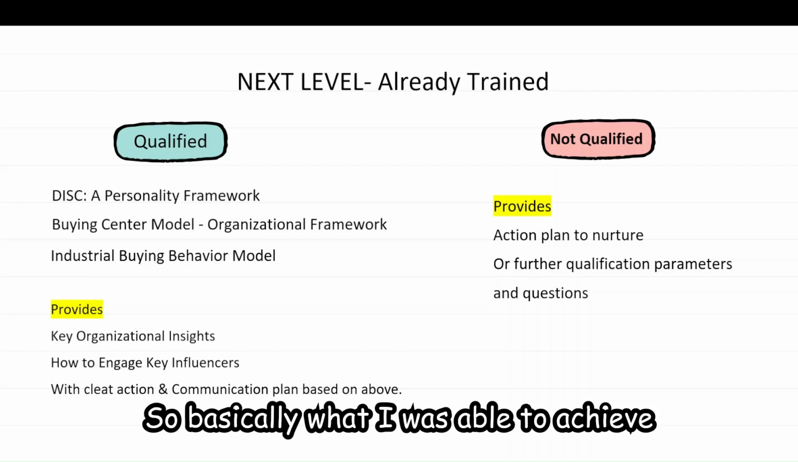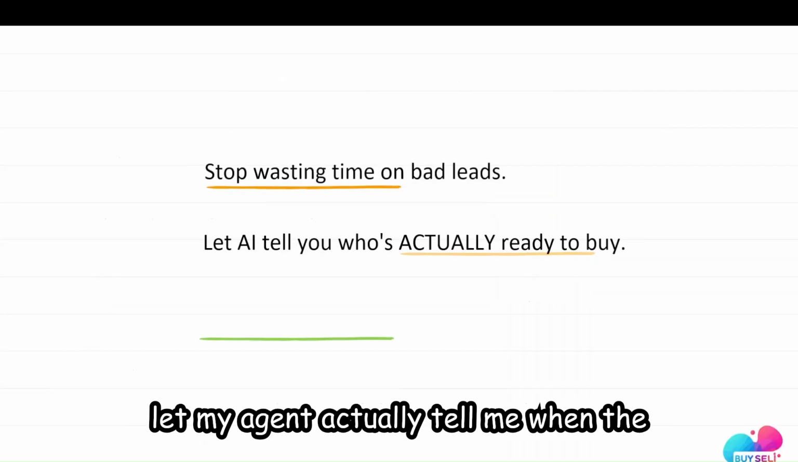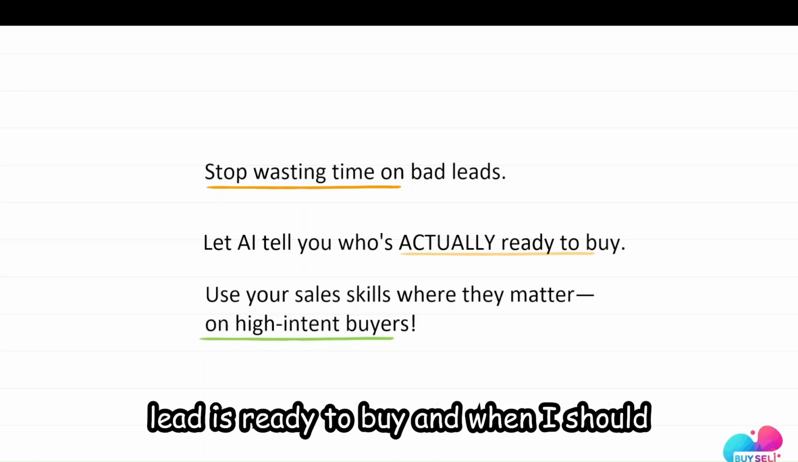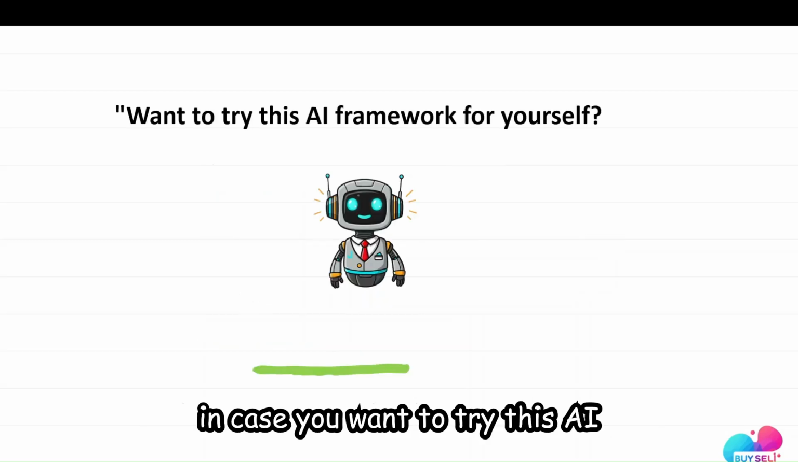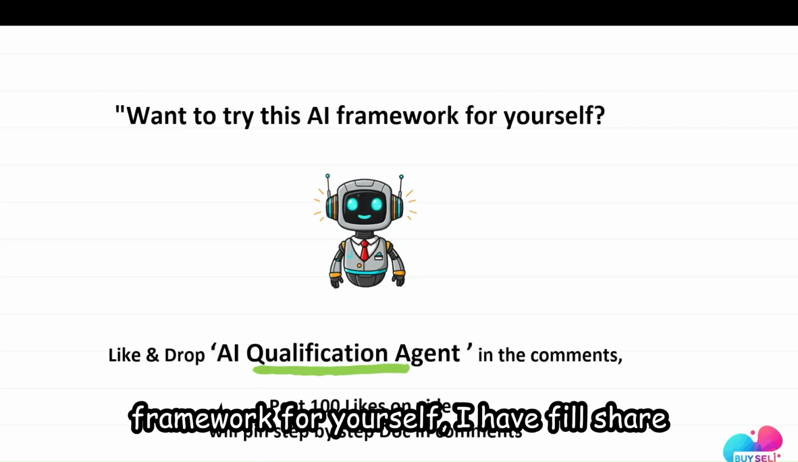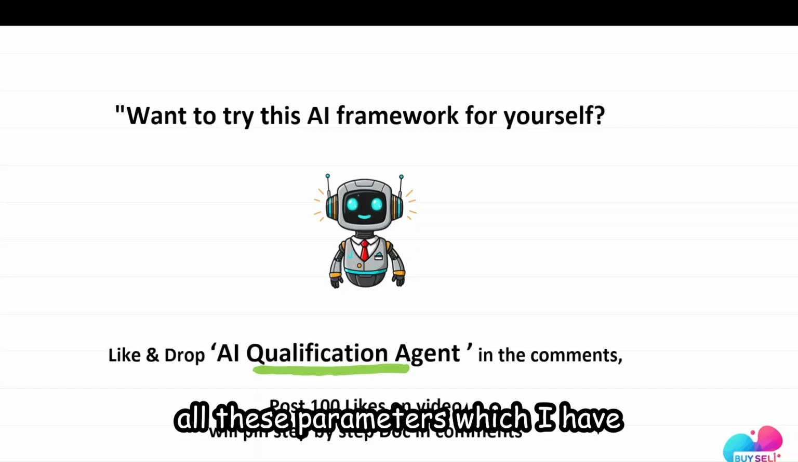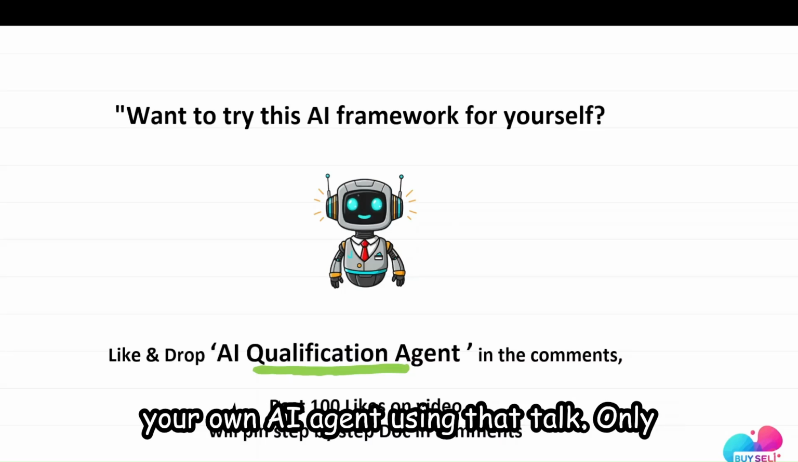So basically what I was able to achieve is to stop wasting my time on bad leads. I let my AI agent tell me when the lead is ready to buy and when I should enter a high intent buyer scenario. In case you want to try this AI framework for yourself, I will share all these parameters which I have prepared and talked about, and you can build your own AI agent using that doc.